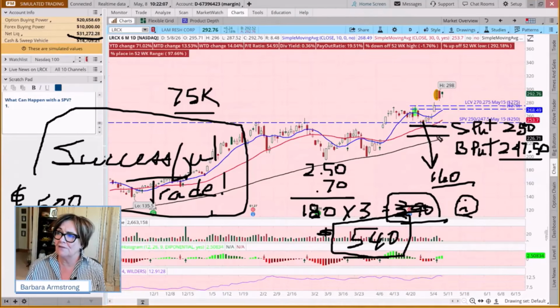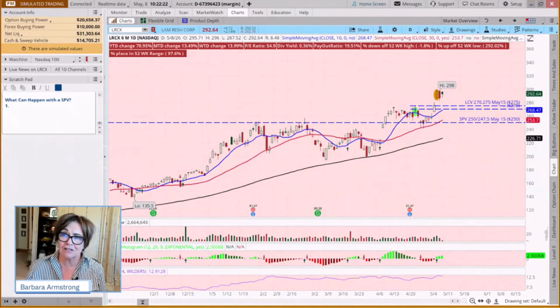And if you're not sure of how to exercise your right to sell your shares, call the trade desk. They are there to help.